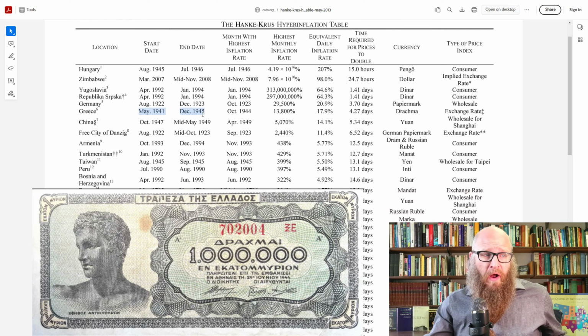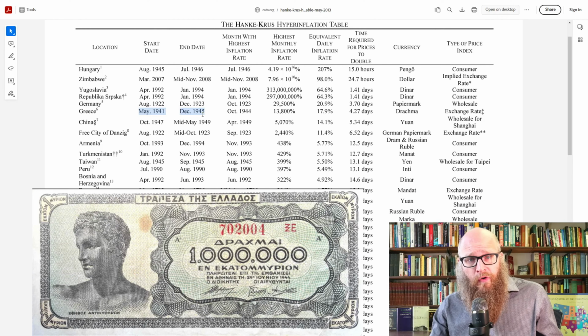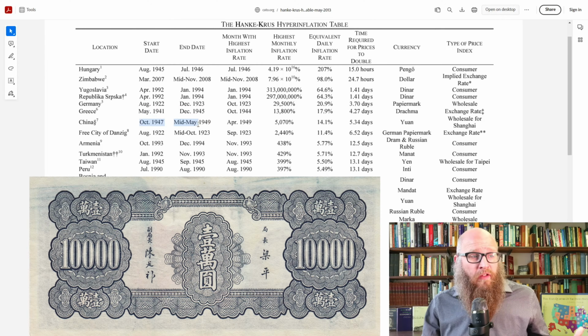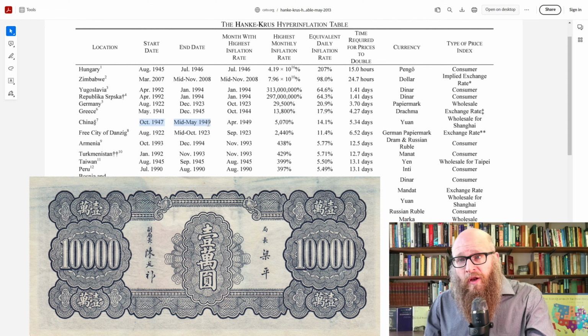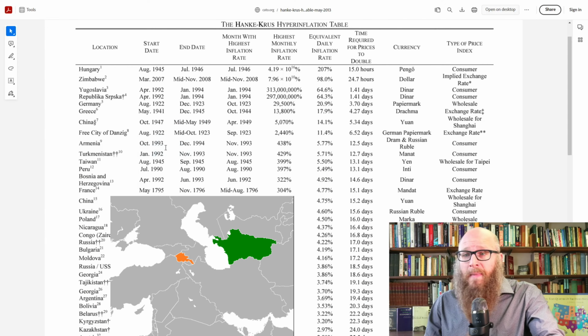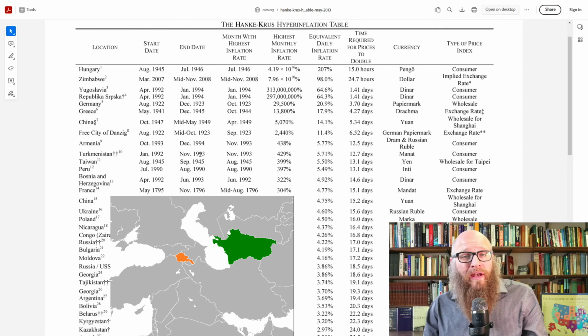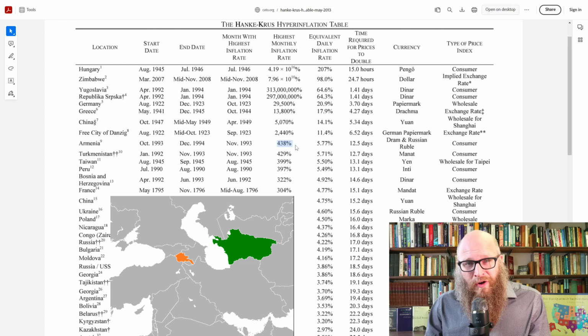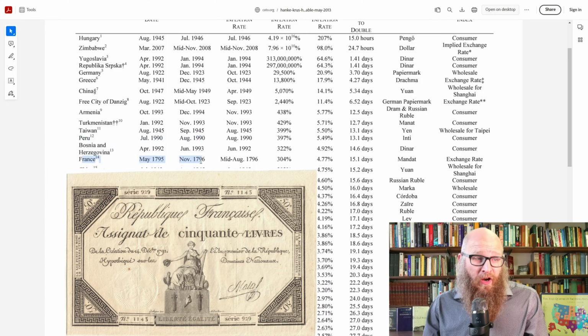Greece 1941 to 45, right in the middle of World War II. They had a very disruptive episode. China saw one between 1947 and 1949 in relation to their revolution. Armenia and Turkmenistan are next, early 90s, right after the fall of the USSR. Prices were doubling every 12 days for a monthly inflation rate of 438%. Peru 1990. There's the French Revolution. Prices were doubling every 15 days.